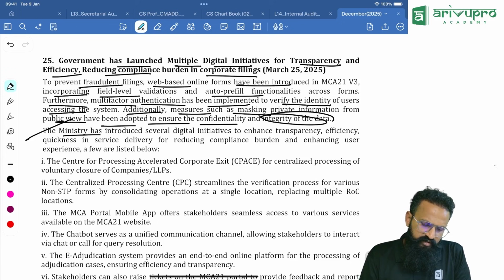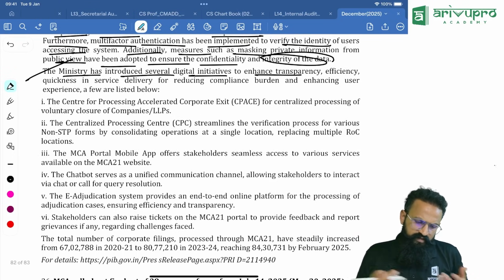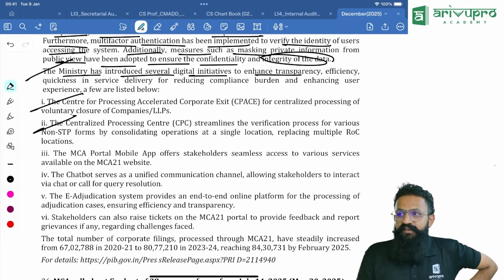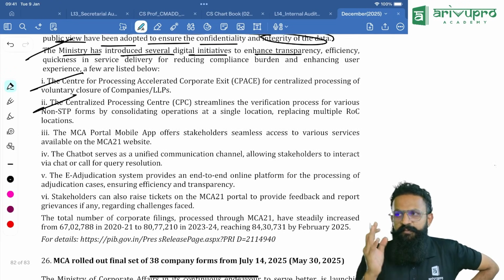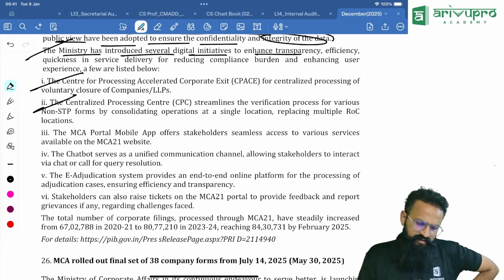The ministry has introduced several digital initiatives to enhance transparency, efficiency, and quickness in service delivery for reducing compliance burden and enhancing user experience. A few are listed below. One is CPACE, which we already saw. Next one is CPC. CPC was what? Centralized Processing Center. All your incorporations and all will go there only. It will be managed at central level.